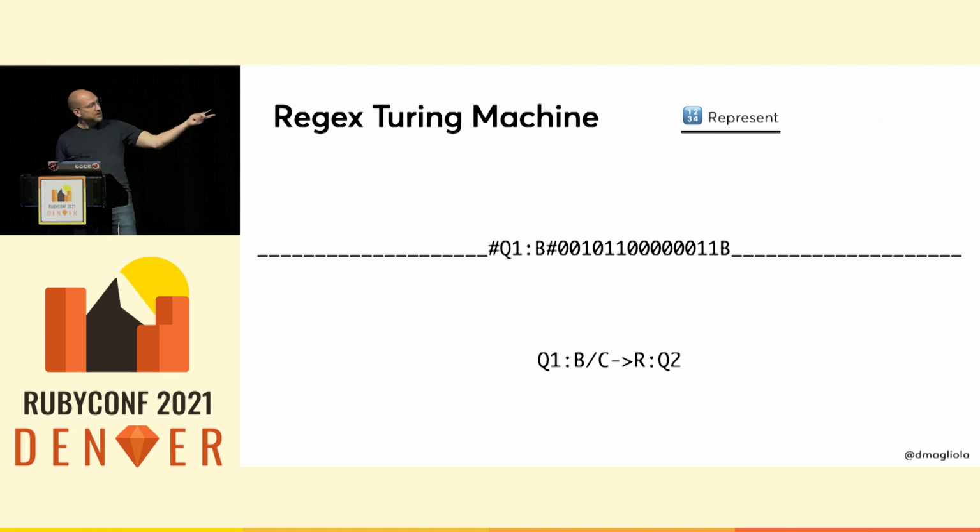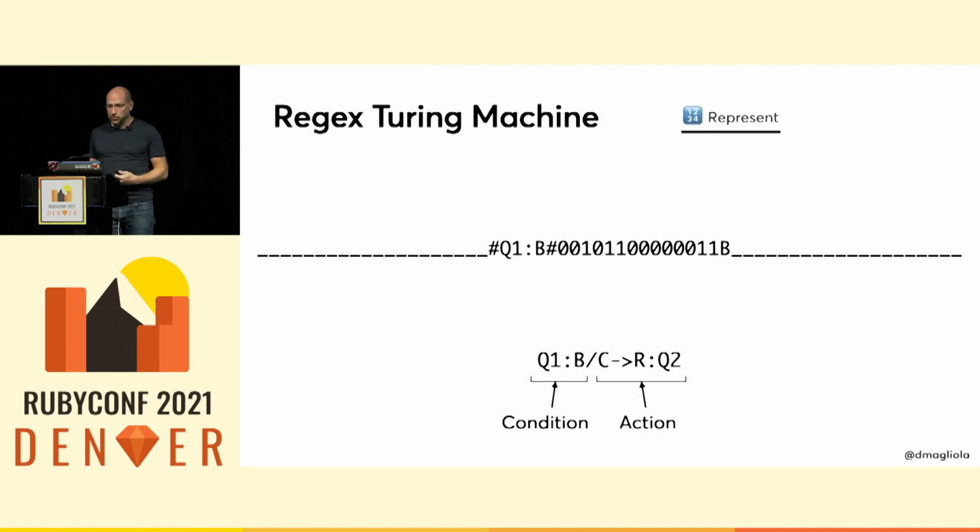Now let's say we have this transition rule. This is a sort of Turing machine definition language that I kind of made up. And it has 2 parts separated by that slash. On the left, what condition we look for, and on the right, what to do if we find ourselves in that condition. What that one says is if we're in state Q1 and the tape has a B, write a C, move right, and change to state Q2. And so to match this transition, I need to find the head between those 2 hashes in state Q1 with a B on the tape.